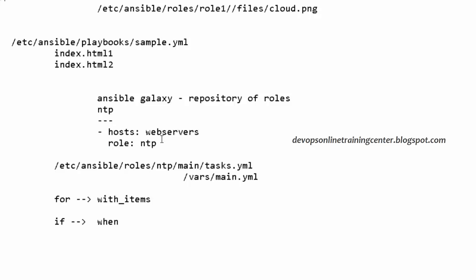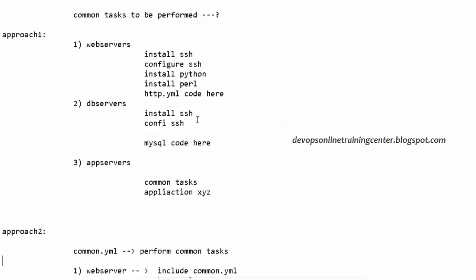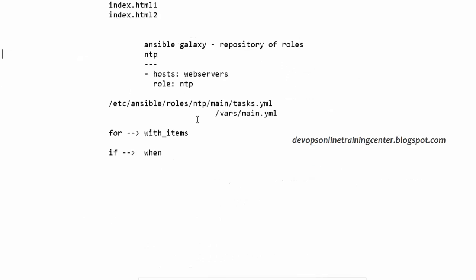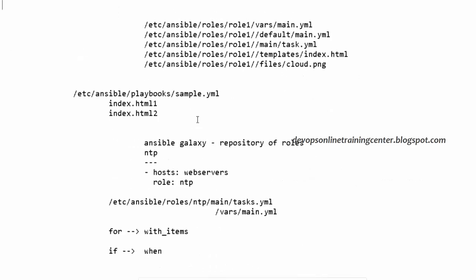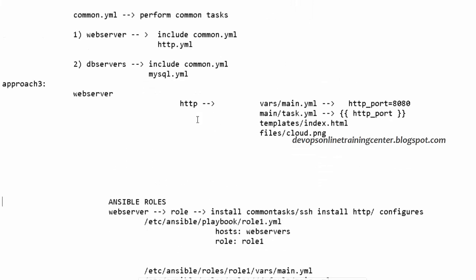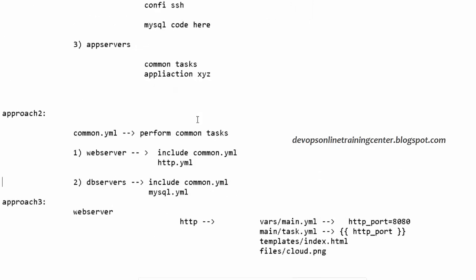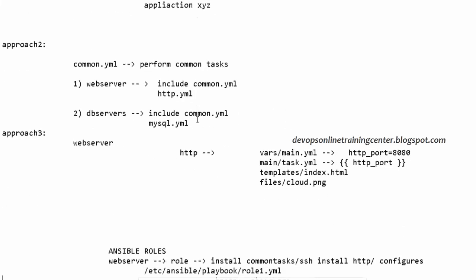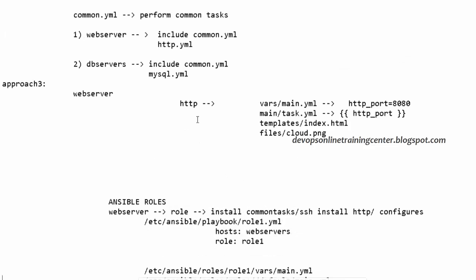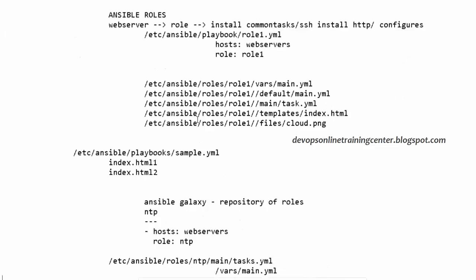Any questions so far? Are we going to implement approach 3 in the lab later on? Yes, we are going to see roles tomorrow. We have seen approach 1, we have also seen approach 2, we have also executed some include playbook, and we are going to see approach 3 tomorrow. Approach 3 is better compared to approach 1 and approach 2, right? So this is about Ansible roles.